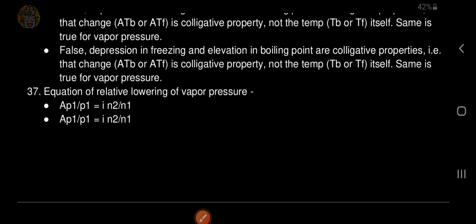Equation of relative lowering of vapor pressure: delta P1 divided by P1 is equal to i N2 by N1.